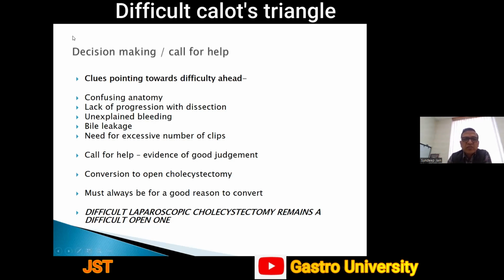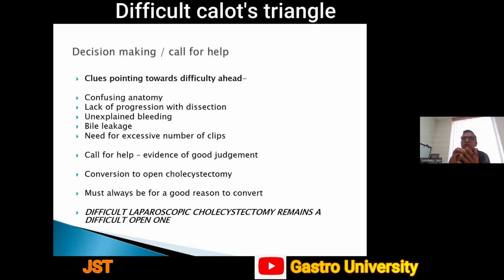Call for help is evidence of good judgment. Conversion to open cholecystectomy: again, in these kinds of difficulties, our threshold to convert to open must be low and must always be for a good reason. A difficult laparoscopic cholecystectomy remains a difficult open one also. This we must keep in mind. Please don't make an easier operation in your mind once you convert it to open.